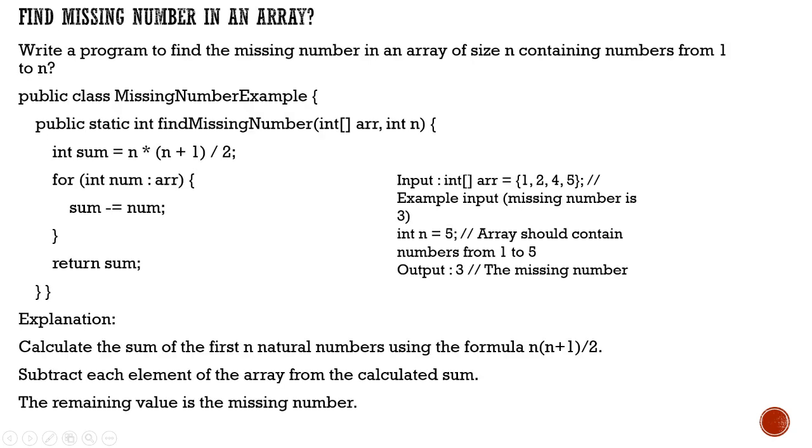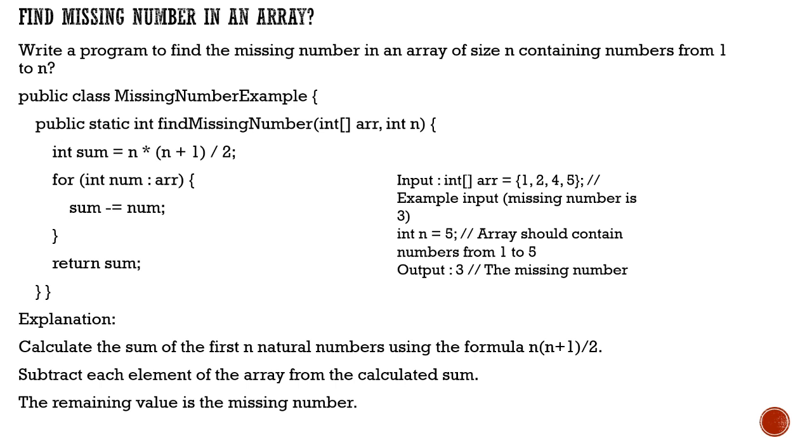Okay? Now the array will be provided, and he will say that I want to find the missing number, the shortest possible solution to find that particular number, okay? Just for an input, let's say the array is given, and it is 1, 2, 4 and 5. The number 3 is missing, okay? Though we are smart and able to identify it, programmatically, let's say the array is a million long. In that case also this logic should be applicable, right?